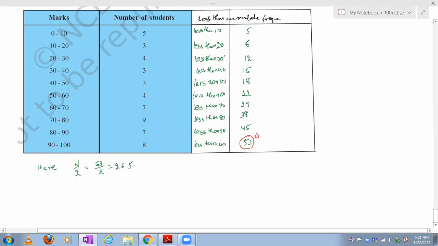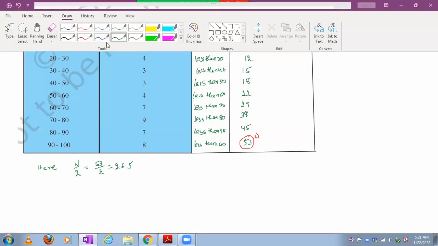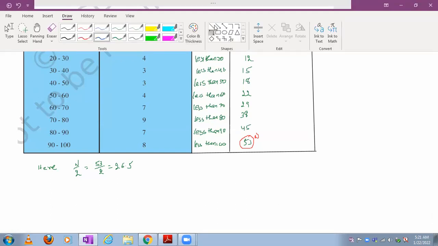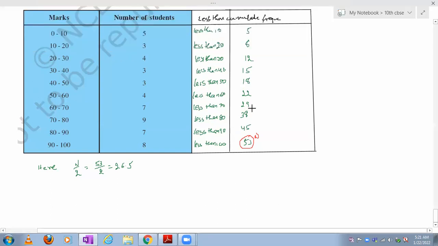So 26.5th observation, where does it lie? Look at here. I'll underline this. This is called the median class.